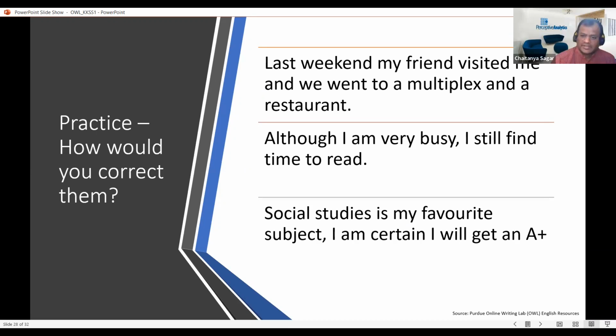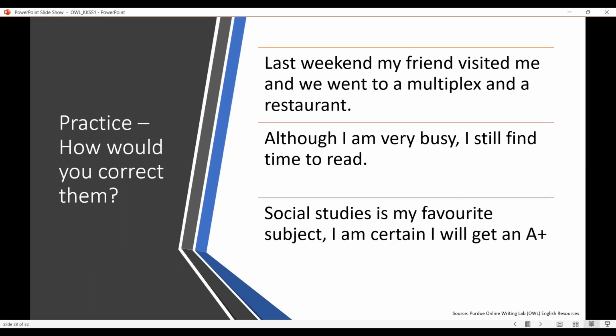You need a full stop at the end, yeah, that's for sure. And anything else? I'm not sure if we can use a full stop between those two, because in the second statement we don't know what you're going to get an A plus in. Okay. Right. So I think there should be some conjunction there.